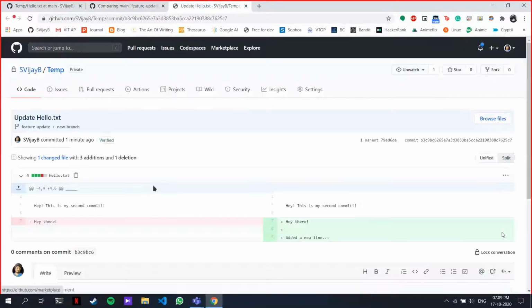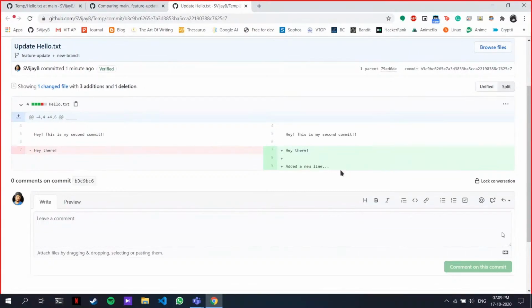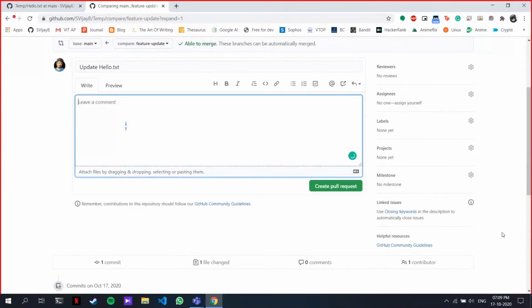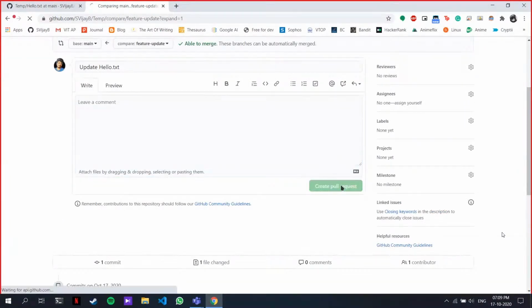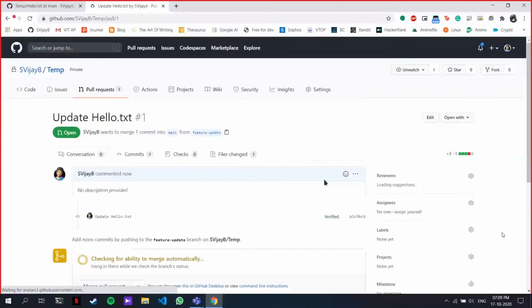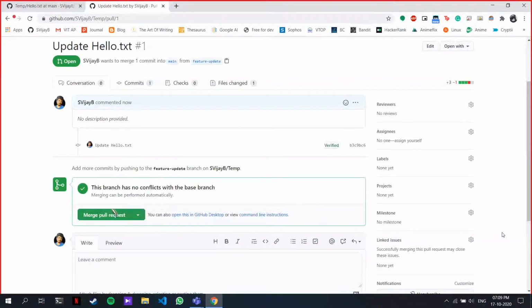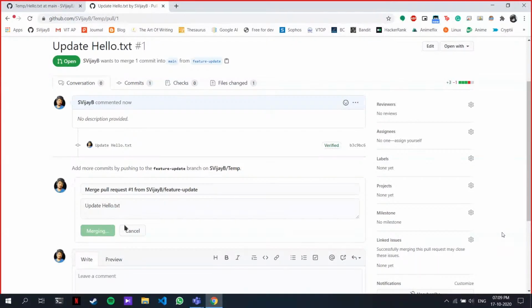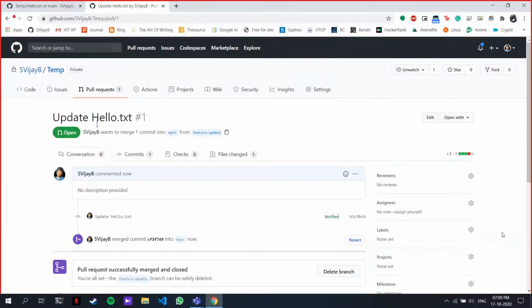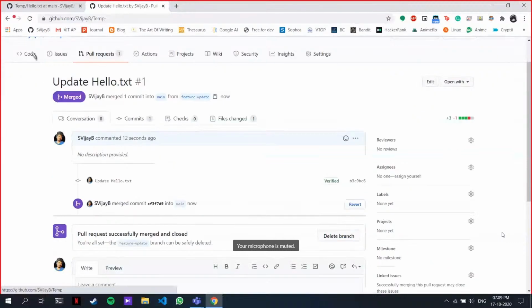You can see the change I've made. I've added this new line. And so I'm just going to create a pull request. Once this pull request is made, you can see merge pull request. I'm going to merge my pull request. And that's it. You merge the pull request.